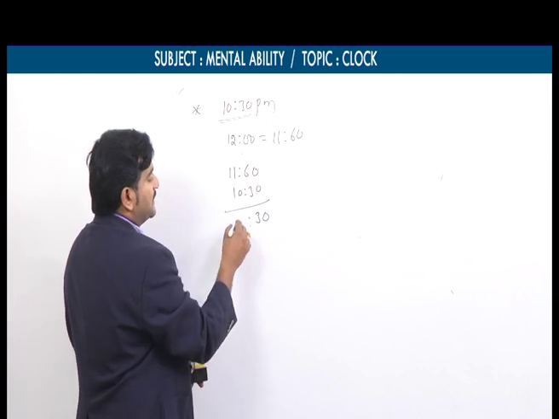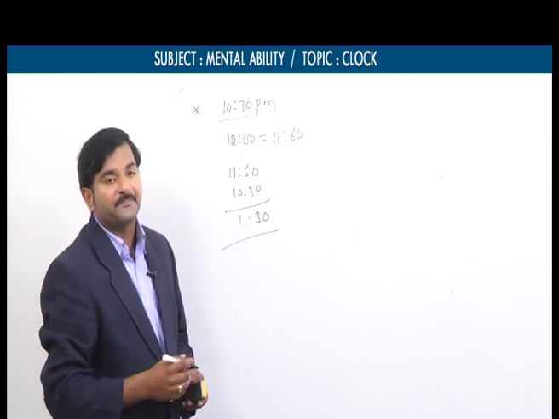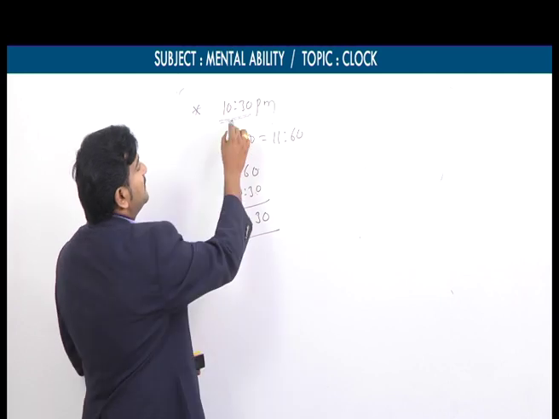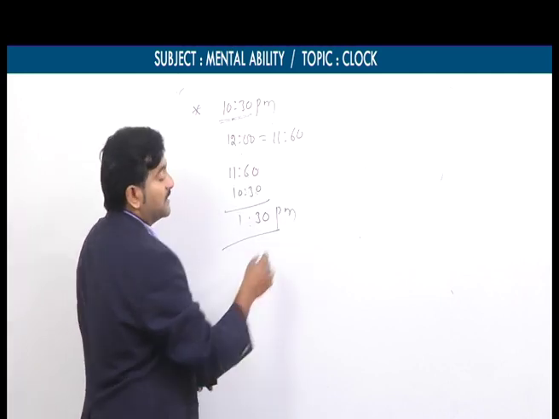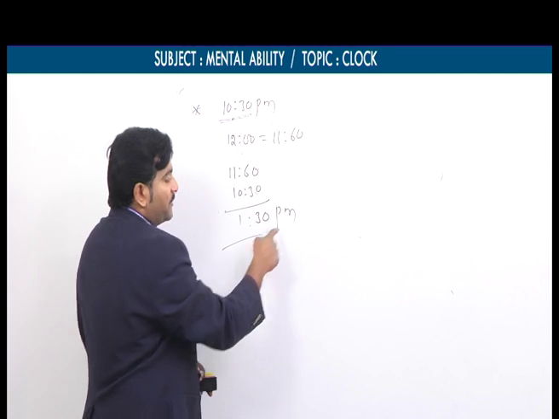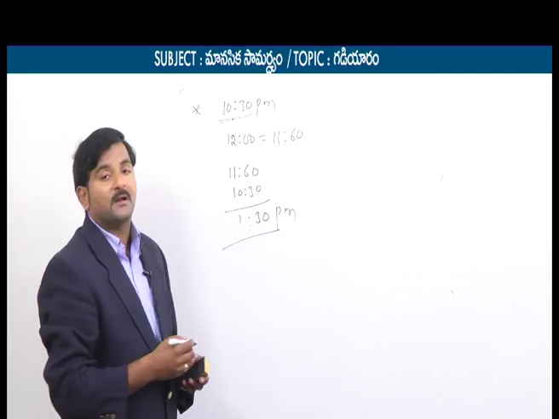11 hours minus 10 hours, you will get 1 hour. So the mirror image time of 10:30 PM is 1:30 PM. If it is PM, you have to write PM. For example, if it is AM, you have to write AM.